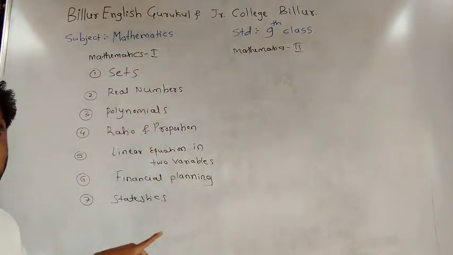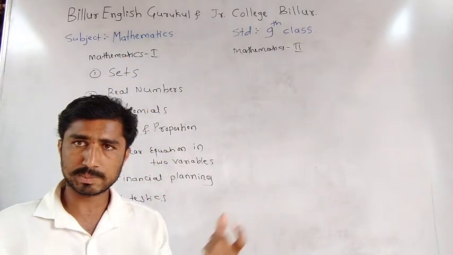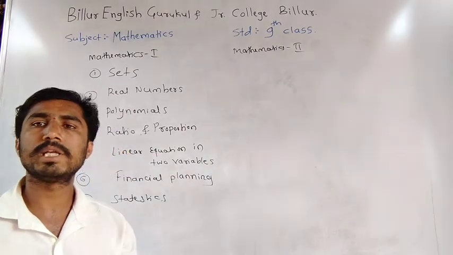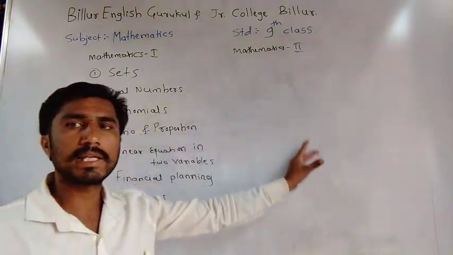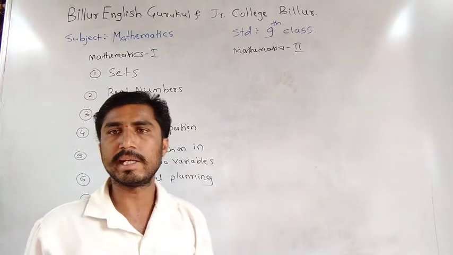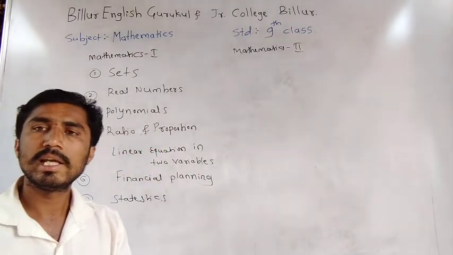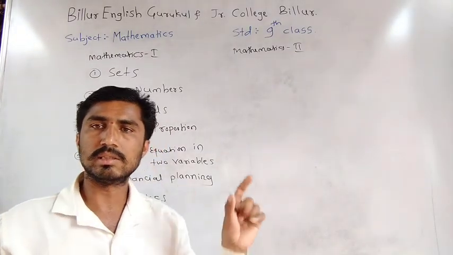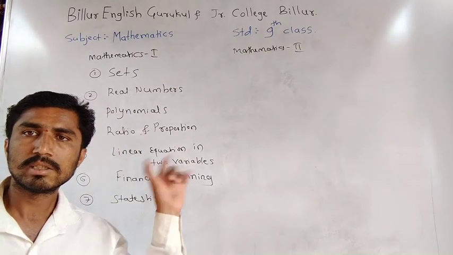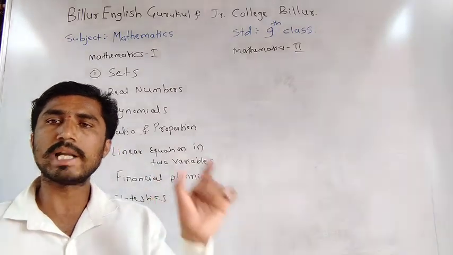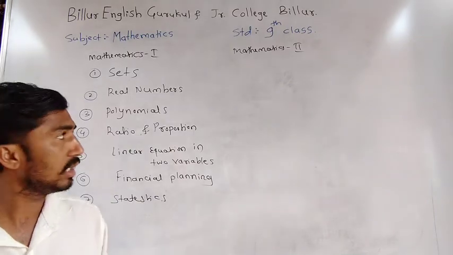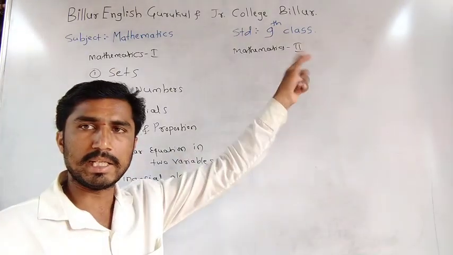This paper contains 40 marks, and the second, mathematics 2, contains 40 marks. Totally 80 marks in your theory exams and 20 marks in your oral exams. 80 plus 20.